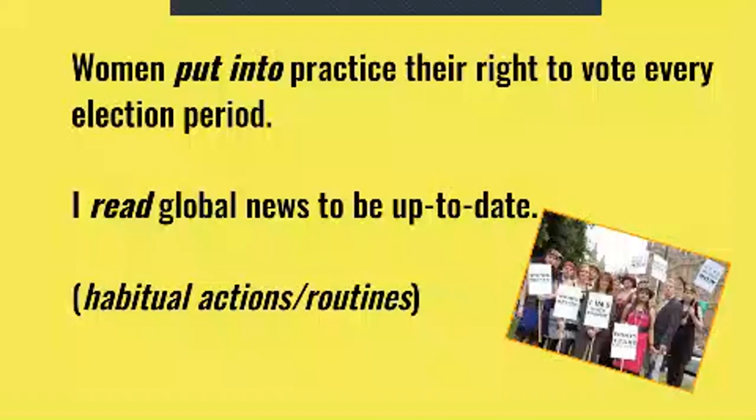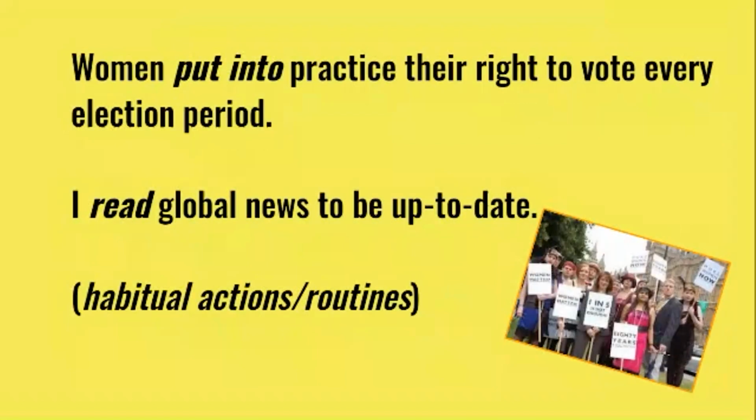Women put into practice their right to vote every election period, or I read global news to be up to date. What we have here are two clear examples of actions that have become part of our daily lives, our routines, or something that we repeat constantly in our social life, because they are associated to aspects that have to do with the way we react or we perform in society.